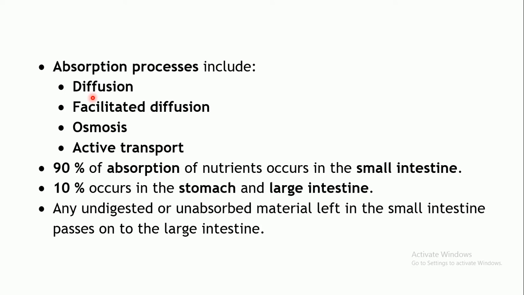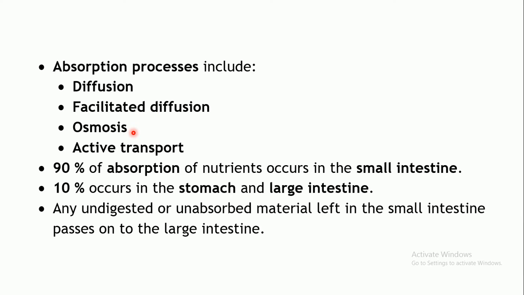Diffusion, wherein the movement of substance takes place along the concentration gradient, that is from the area of high concentration to the area of low concentration across a membrane. Facilitated diffusion, wherein the movement takes place along the concentration gradient, but it needs the help of a transporter. So that's why it is called facilitated diffusion. Energy is not required over here, but a transporter is required because the substance cannot cross the membrane.